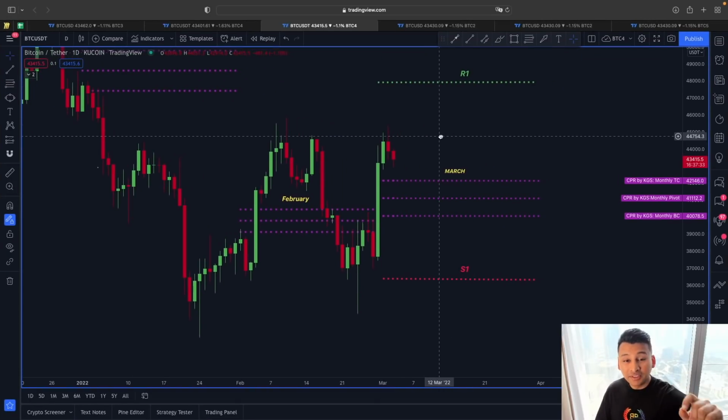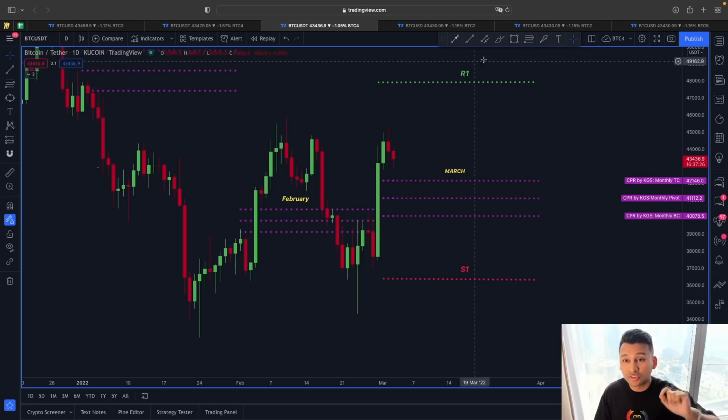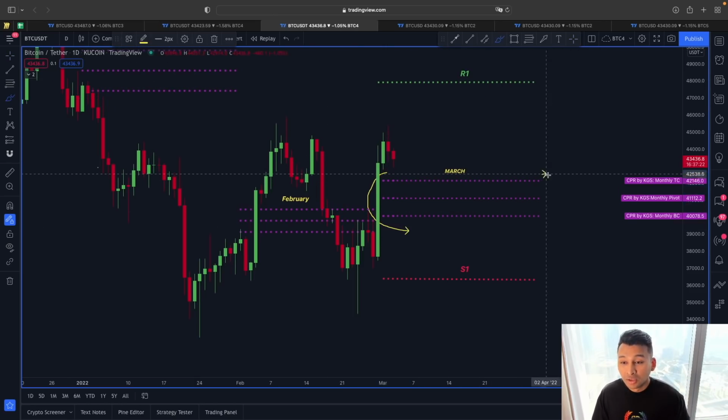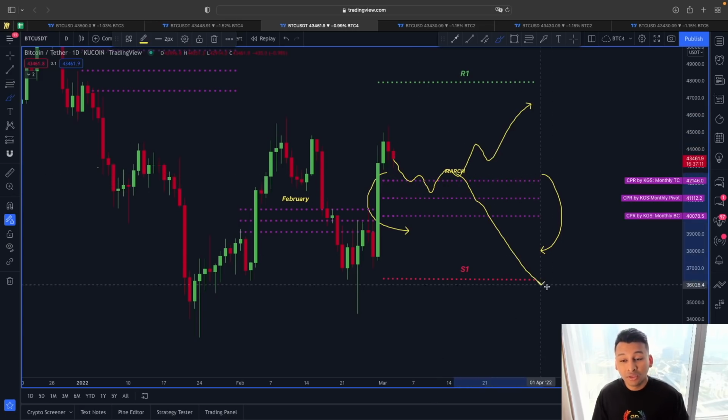So now yesterday I also talked about this CPR indicator and why it is so important to understand this VCPR concept, because in the past Bitcoin price action, whenever we have seen the price movement without touching the CPR line, in most of the cases it has gravitated at least towards the CPR line, the top CPR line, before again deciding the trend direction.